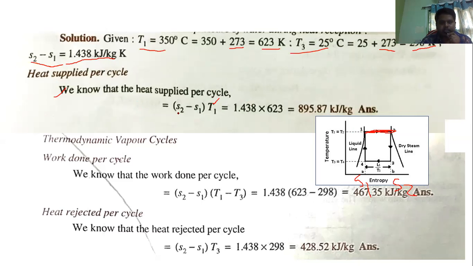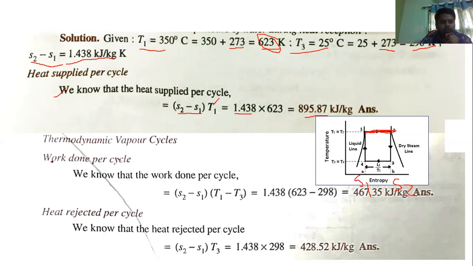In the problem, they already gave the S2 minus S1 value. What is the S2 minus S1 value? 1.438 into T1. What is the T1 value? 623. So once you substitute here, you will get the heat supplied, in kilojoules per kg. That is the heat supplied at the boiler in the process 1 to 2.